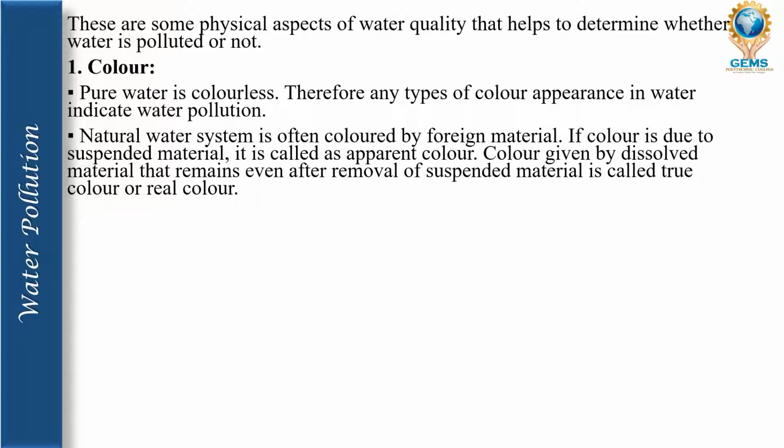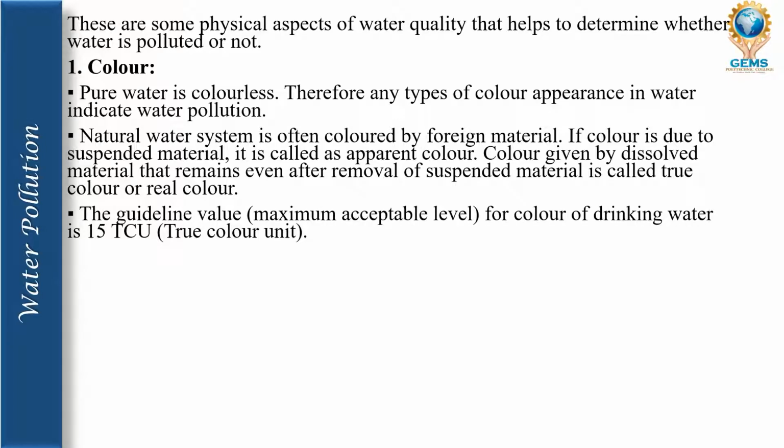This color can even remain dissolved in the water after the removal of the suspended material. That is called the true color or the real color, I would say.